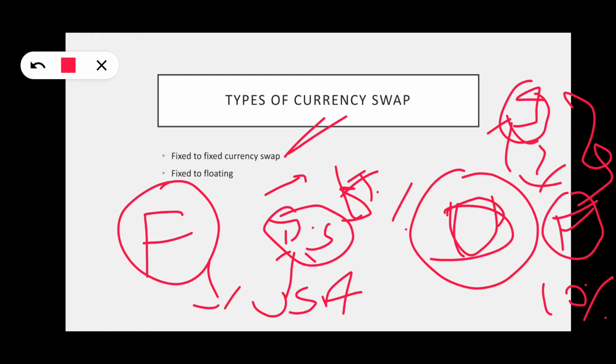So here they said pay at LIBOR. Every 6 months or so, LIBOR is going to change. For example, in the first 3 months 7% is there, later 7.5. Like this, they said pay at LIBOR. So this is nothing but a fixed to floating currency swap. So there are two types of currency swap: fixed to fixed, and fixed to floating.